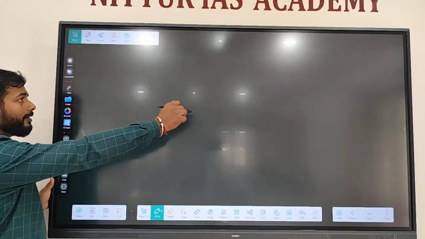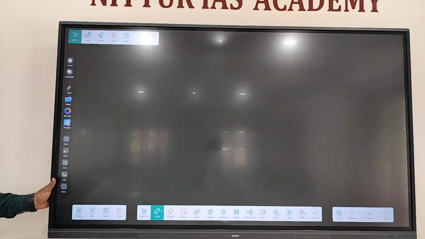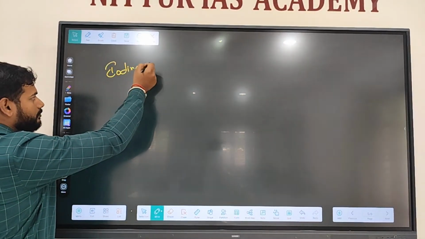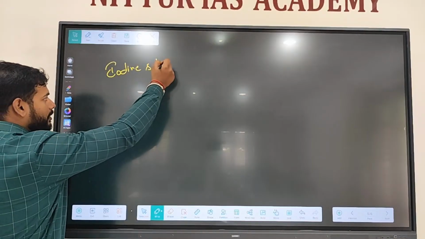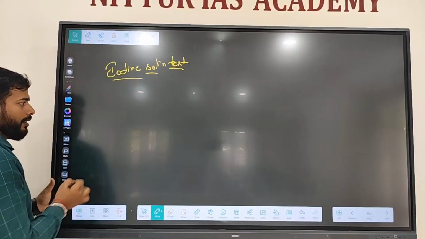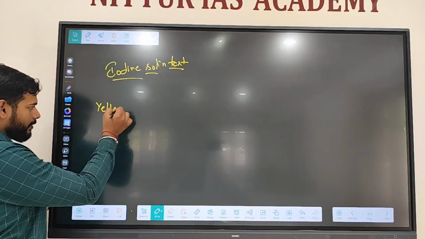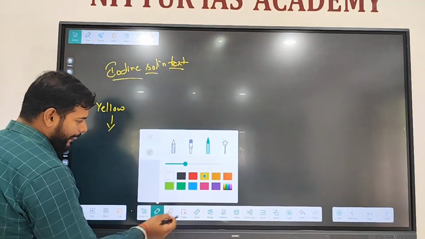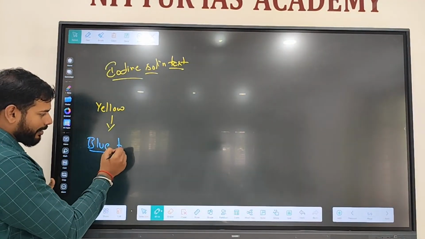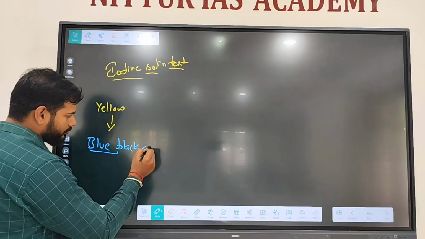Then, very important, tests to detect these carbohydrates. The important test to detect paneer, whether it is original or fake, is the iodine solution test. Yellow color iodine solution turns to which color? It turns to blue black color, dark black or blue black color.